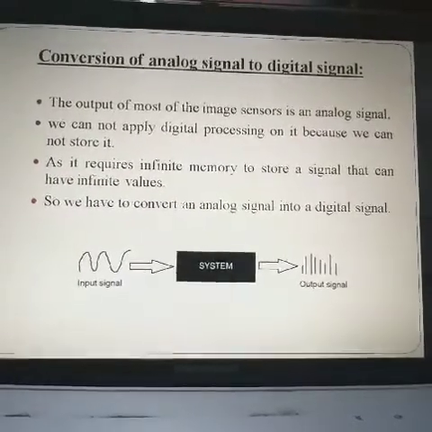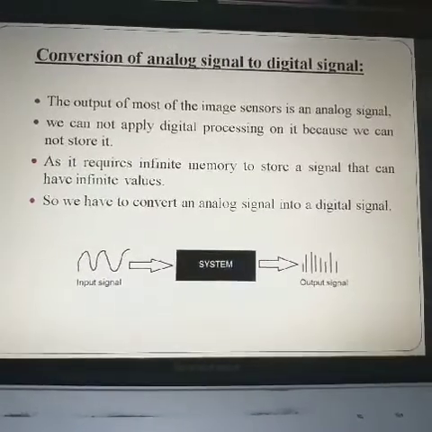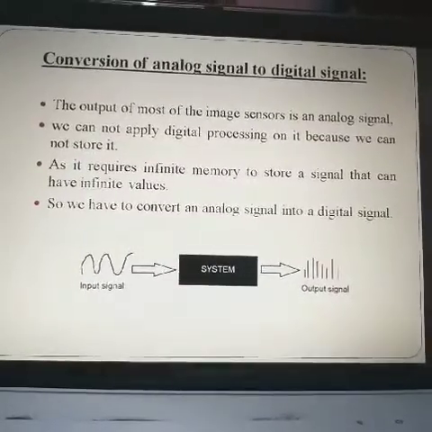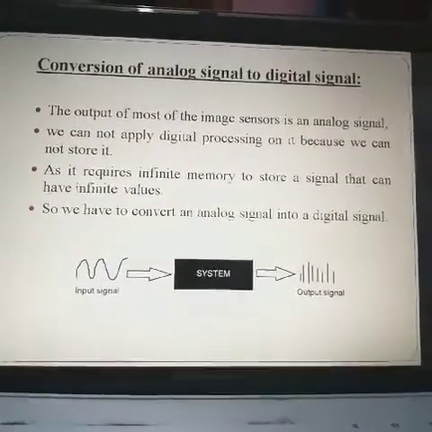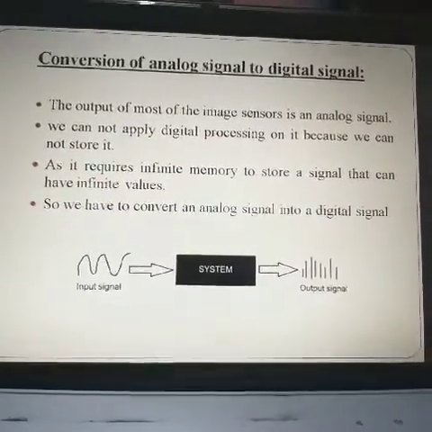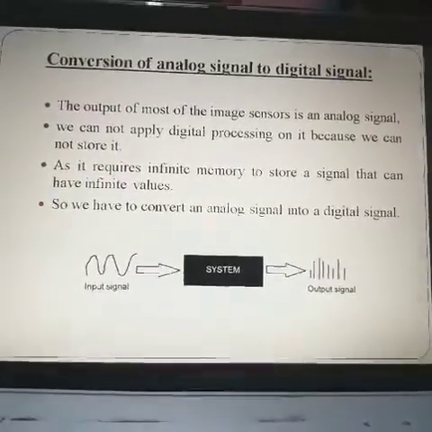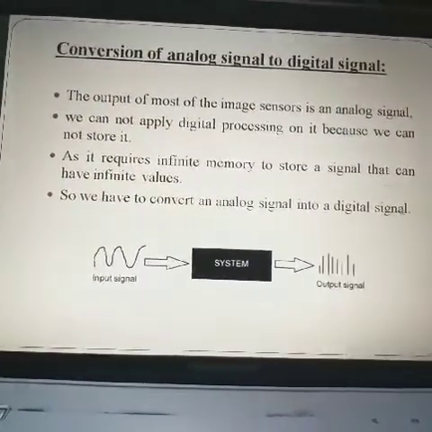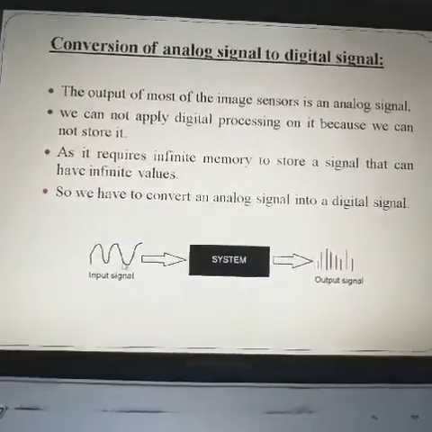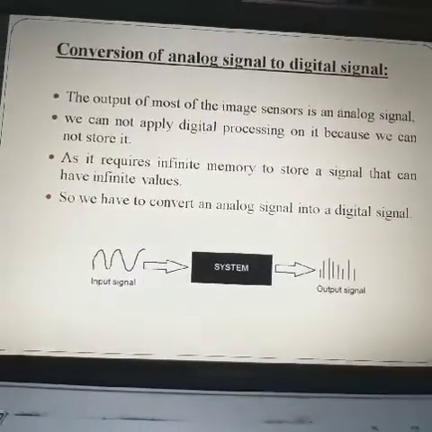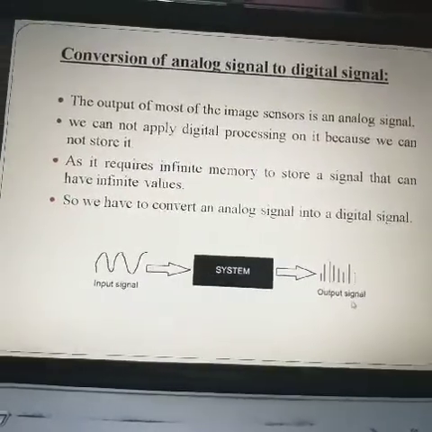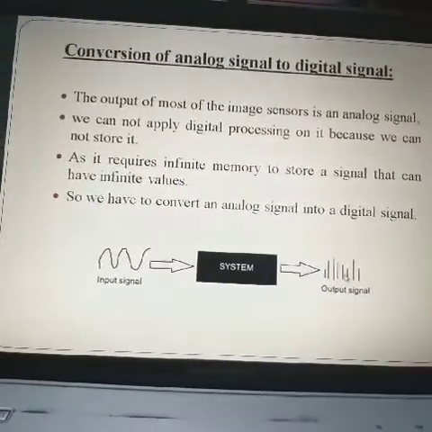An analog signal is a continuous signal, so to store a continuous signal we need a lot of memory. Because analog signals are continuous and infinite, infinite memory would be needed. To resolve that infinity problem, we have to convert the analog signal into a digital or discrete signal which has finite values. So we have the input signal in analog form, and we have to convert it into an output signal in finite, discrete form.